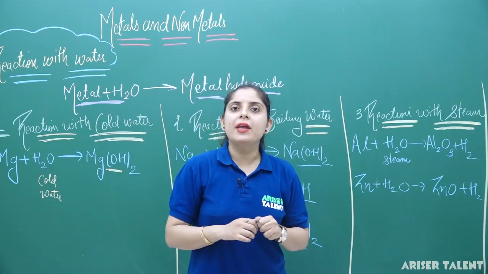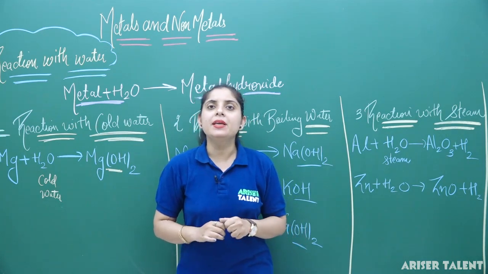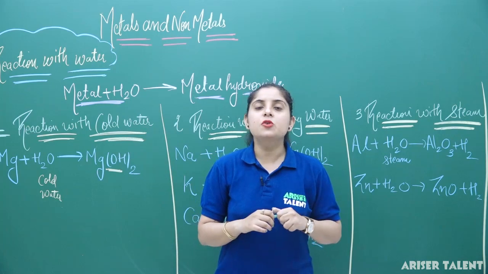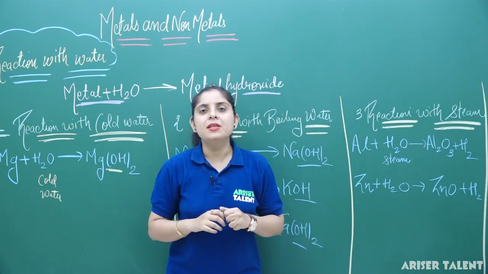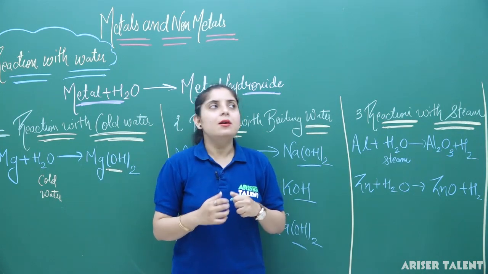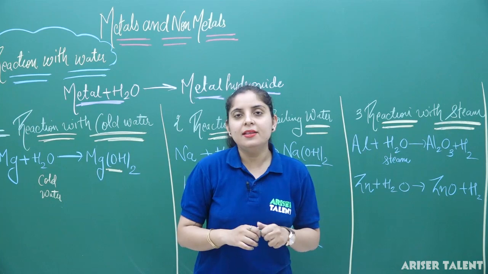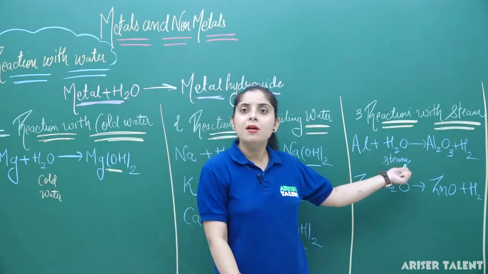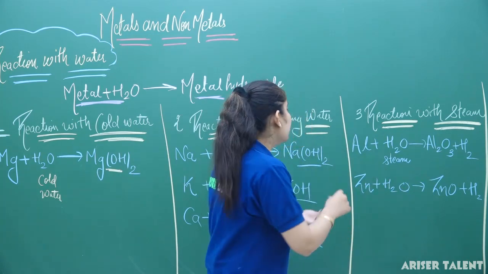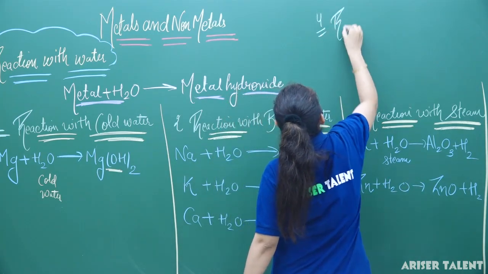Iron is going to react with water only when the conditions are very extreme. It means when red hot iron is passed through high steam, it is going to form iron second or third oxide. In this case, it is not going to form the hydroxide. Instead, again it is forming the iron oxide here. So the reaction with iron is different in this case.